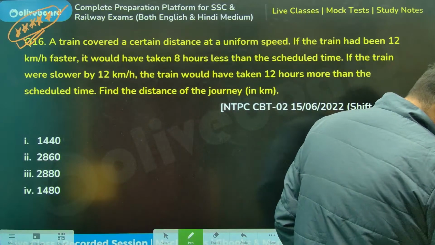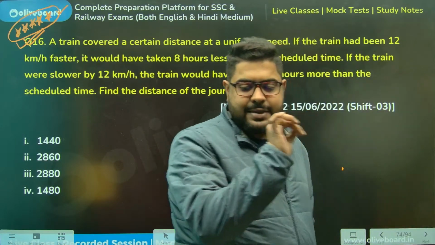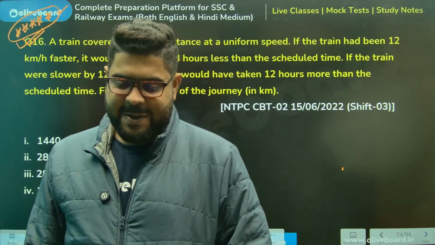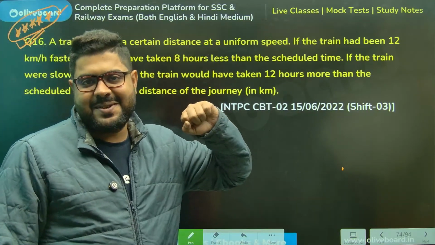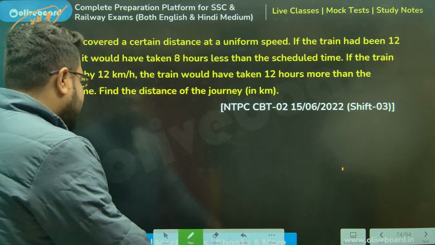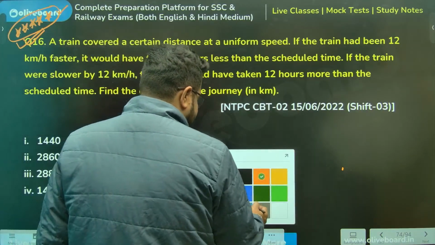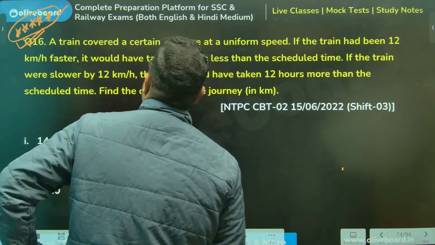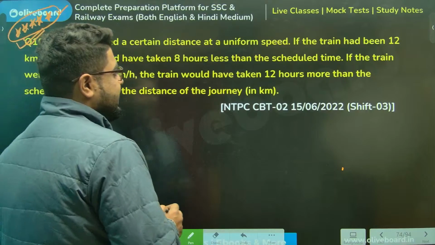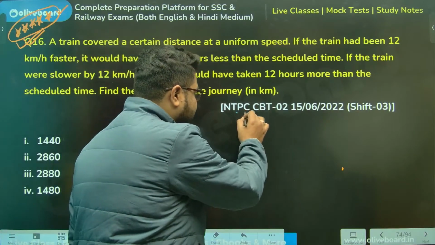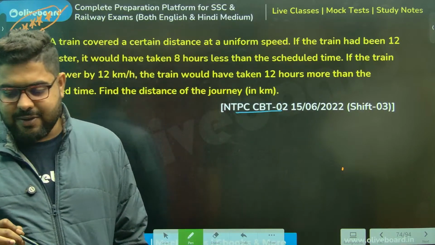Acha. Now tell me what makes this question good or better than the other questions. Please understand why I've asked you to put stars over here. Sir, please understand this. The problem is it's a CBT2 question also. Definitely it's a good question.